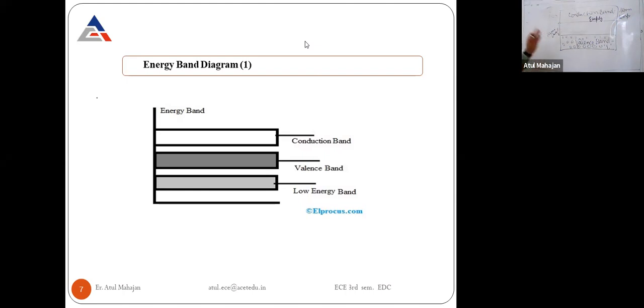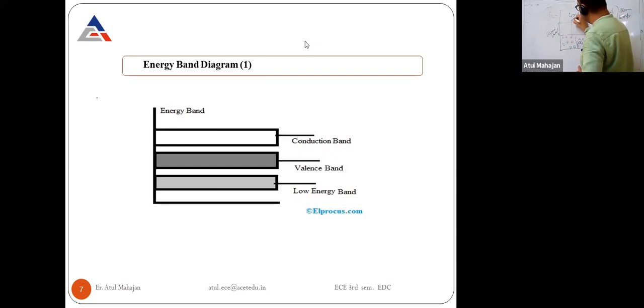Now what actually happens is, as we enhance the temperature levels, the electrons start moving from the valence band towards the conduction band, because the temperature generates heat energy. When the heat energy is supplied to the valence band, the electrons present inside it get a kind of trigger and start moving towards the conduction band.